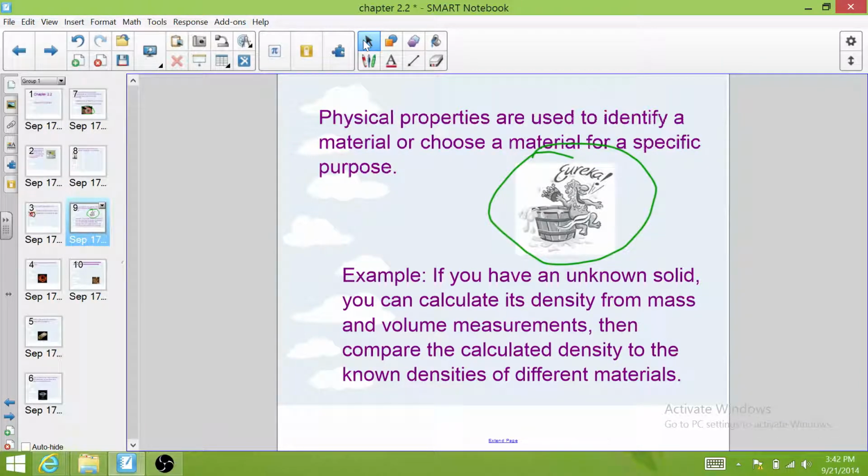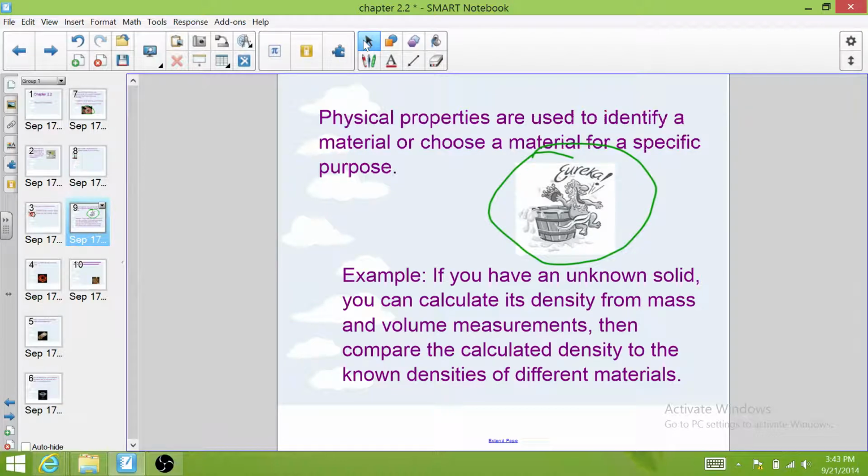And the story goes that Archimedes was sitting in the bathtub one night and he realized as he sat down in the water level rose around him. And he realized the water level rose the same amount of his volume that was in the water. He figured out what we call water displacement to figure out the volume of an object. And you guys all did this on your test last week. When you put the rock inside the water, it went from one volume to another, and the difference in those volumes is the volume of the rock.